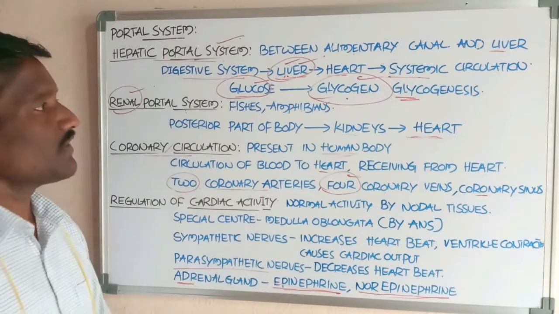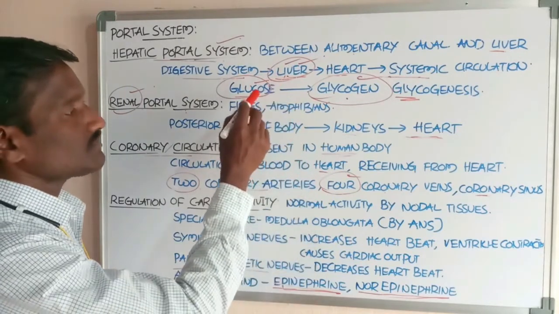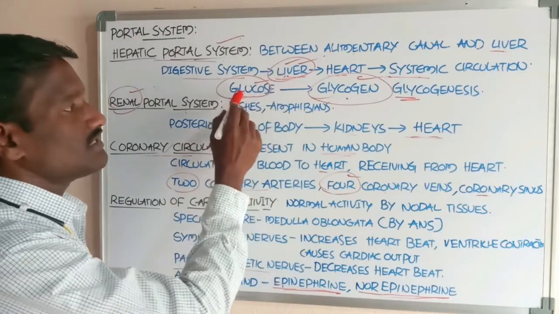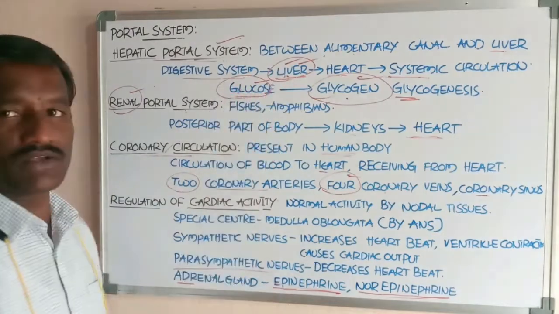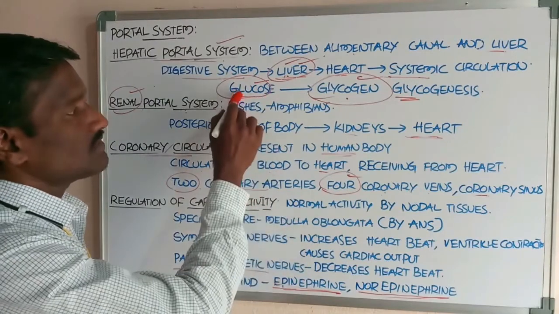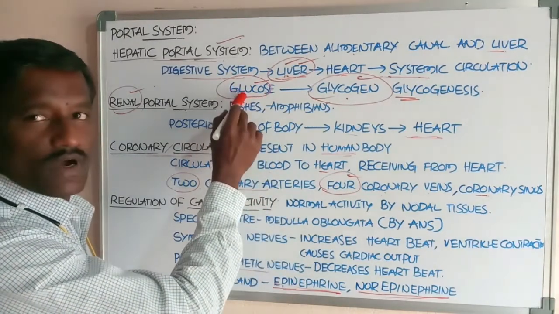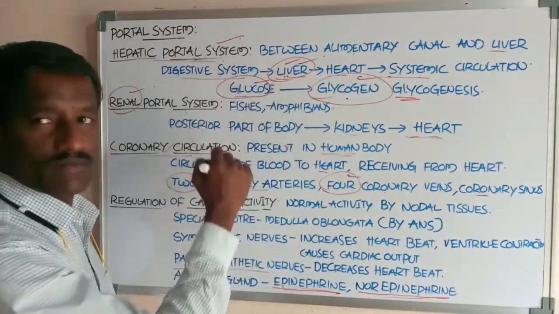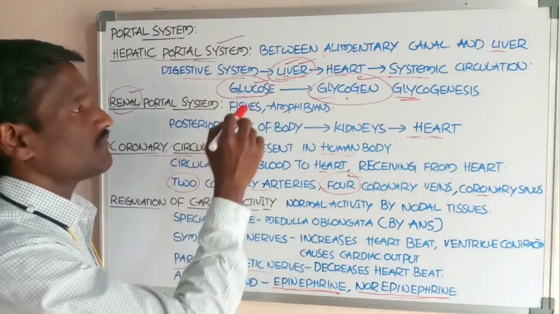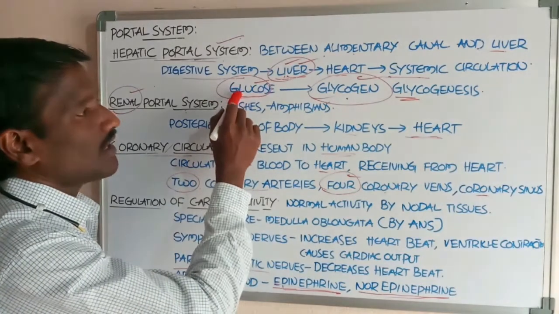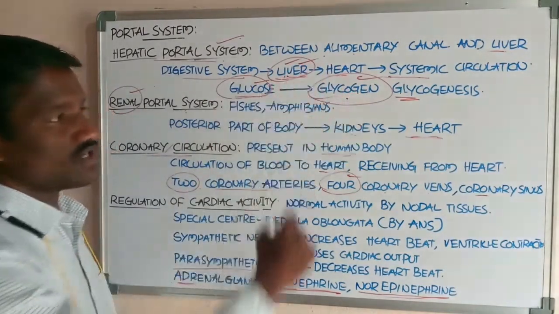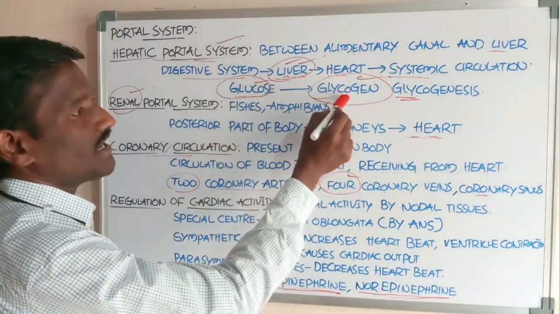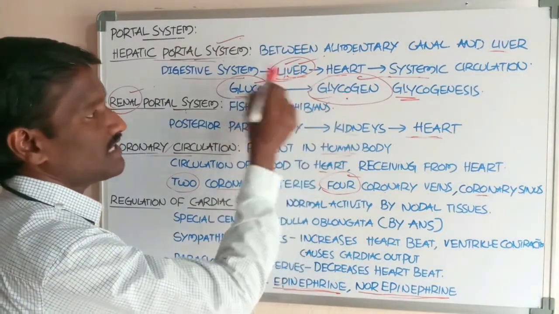Okay students, for example, the liver receives an excess amount of sugar molecules, glucose. Excess glucose is received by the liver, where the glucose molecules are converted into glycogen. This glycogen is stored in the liver cells.